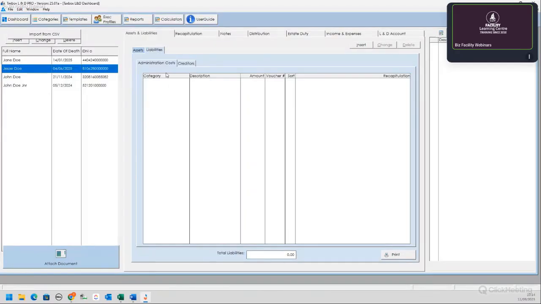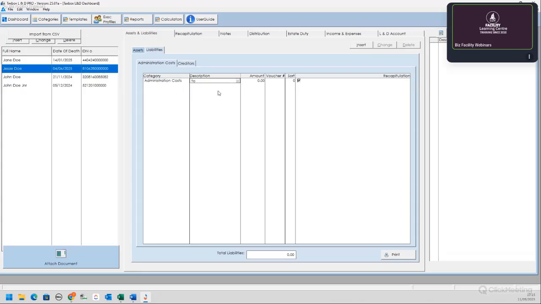Now, administration cost and creditors is obviously two different categories. You need to know which expenses would fall into administration costs and which expenses would fall into creditors. Again, our user manual does explain all of these well. So when you capture anything under administration cost, you're either going to specify, is it an administration cost, is it a fee, or is it an advance? Okay, so let's say it's an administration cost.